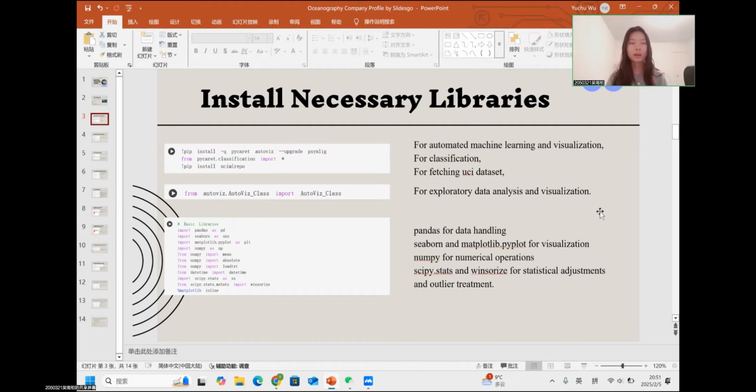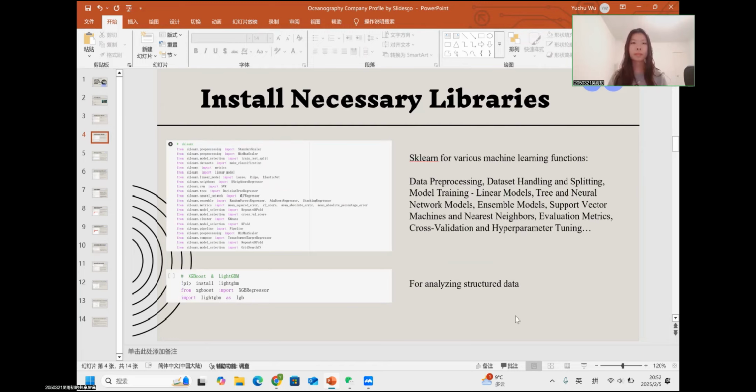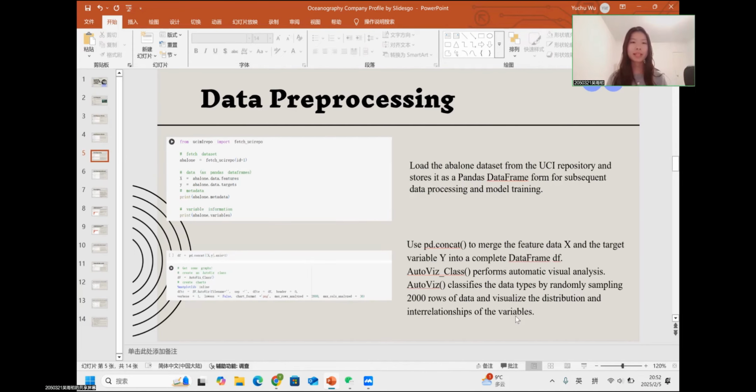First, we should install the necessary libraries for automated machine learning and visualization, classification, fetching datasets, and for EDA. In the code in this picture, we can also see that we install libraries for data handling, visualization, and numerical operations. The sklearn library is installed for various machine learning functions, and XGBoost and LightGBM are installed for analyzing structured data.